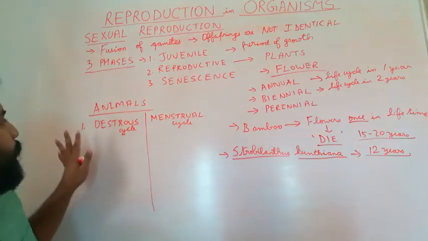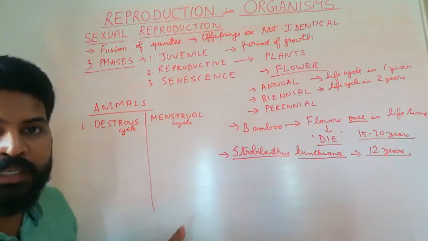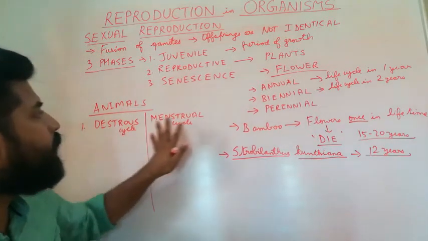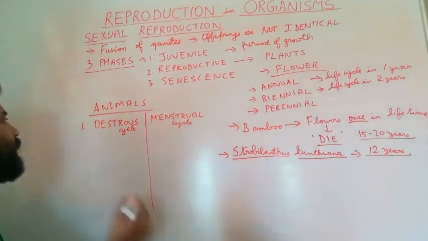So based on the type of cyclical changes, we can classify the mammals into those having oestrous cycle and those having menstrual cycle.